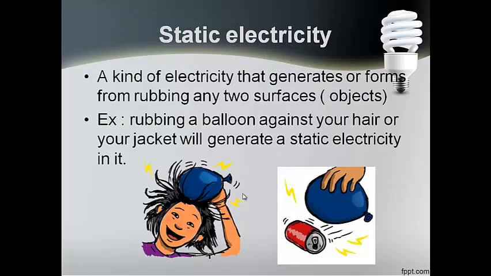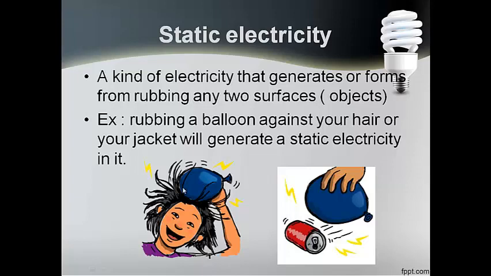There is a magical form of electricity that's called static electricity. Static electricity is a kind of electricity that is generated or formed from rubbing any two surfaces or any two objects together. For example, if we get a ruler and rub it in our hair or on our clothes, and then try to attract pieces of paper, the ruler will attract them, as it generates static electricity.